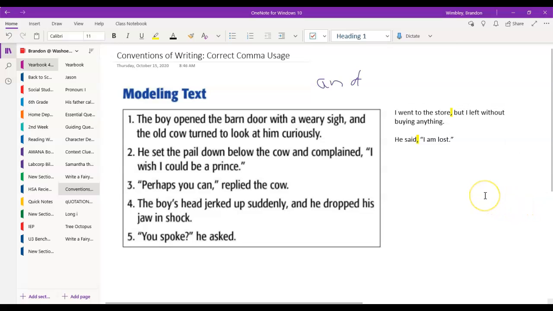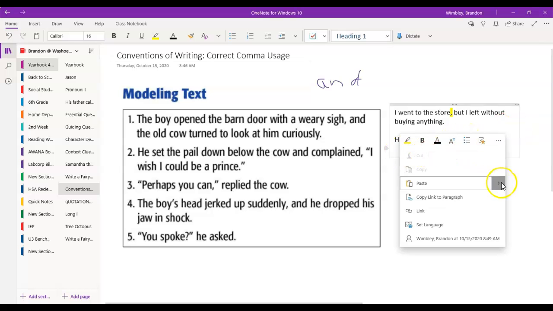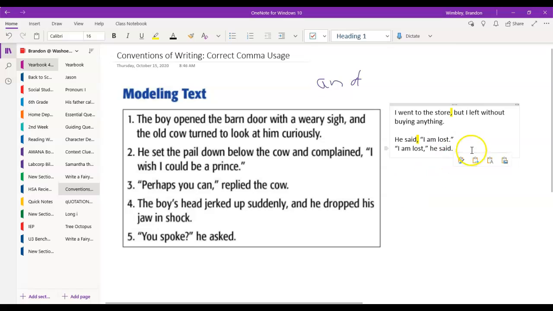If the speaker tag comes at the end of the quotation, the comma is placed at the end of the quoted speech and before the final quotation mark. So this is how it would look if we put the speaker tag, he said, at the end. Notice I will still have that comma, but now it's put at the end of the quote, at the end of what he's saying.